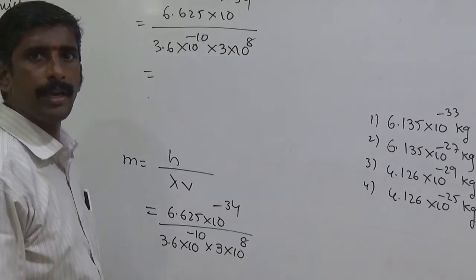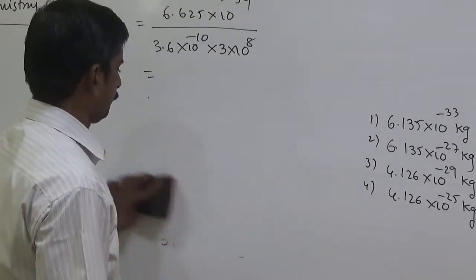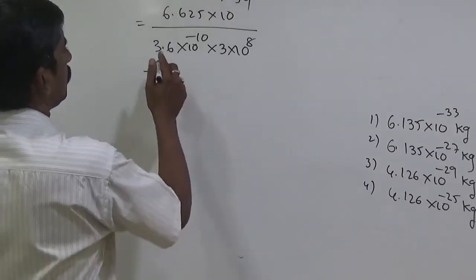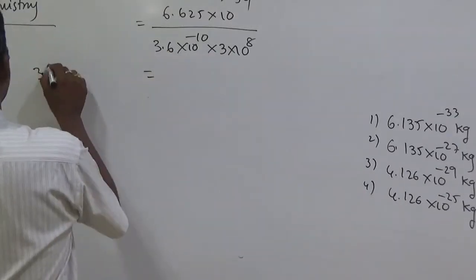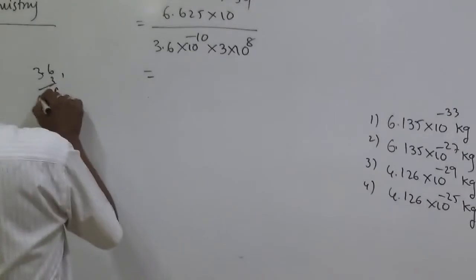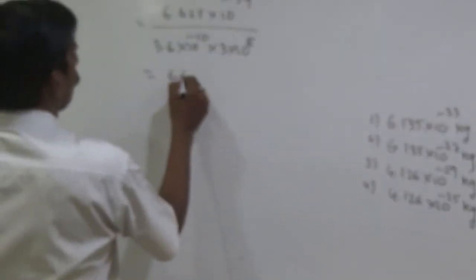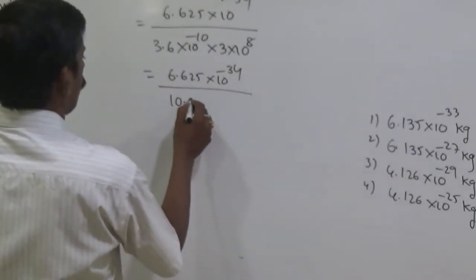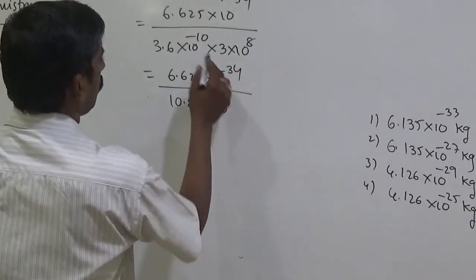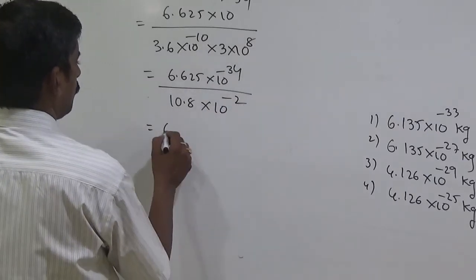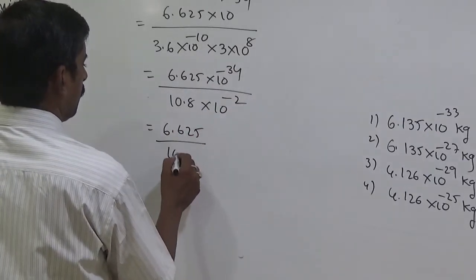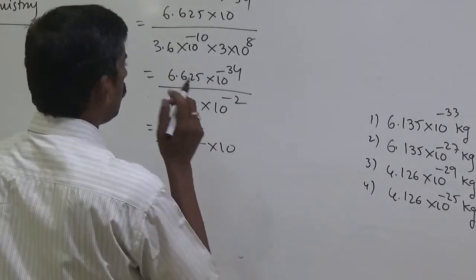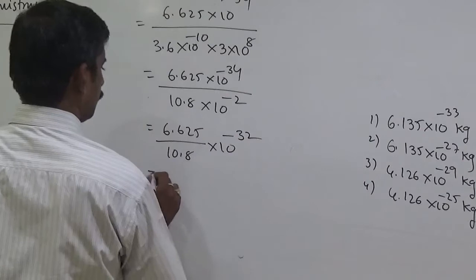Here 3.6 into 3 is 10.8. So 6.625 into 10 to the power of minus 34 by 10.8 into 10 to the power of minus 2, that is 6.625 by 10.8 into 10 to the power of plus 2. Plus 2 means 10 to the power of minus 32.